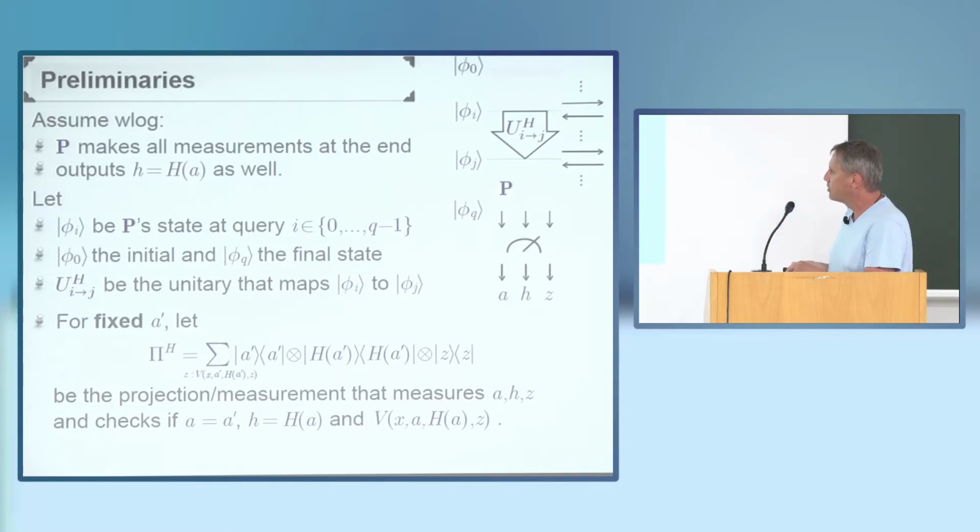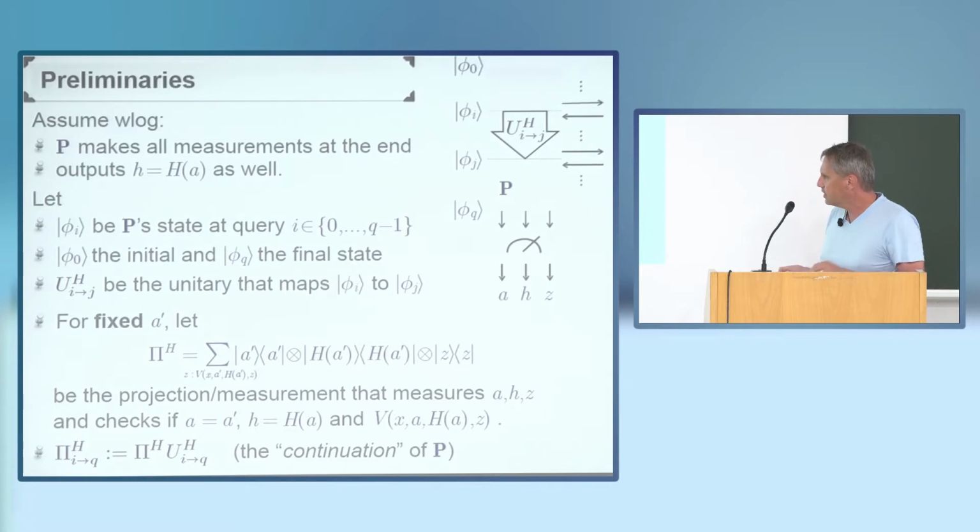Namely, it checks whether A is what I want it to be, A prime, whether H is what it's supposed to be, namely the hash of A, and whether Z is a valid response, whether Z is accepted by the verifier. And to simplify notation, I'm going to write pi from I to Q for everything that happens from query I on. I'm going to call this the continuation of P from point I onwards.